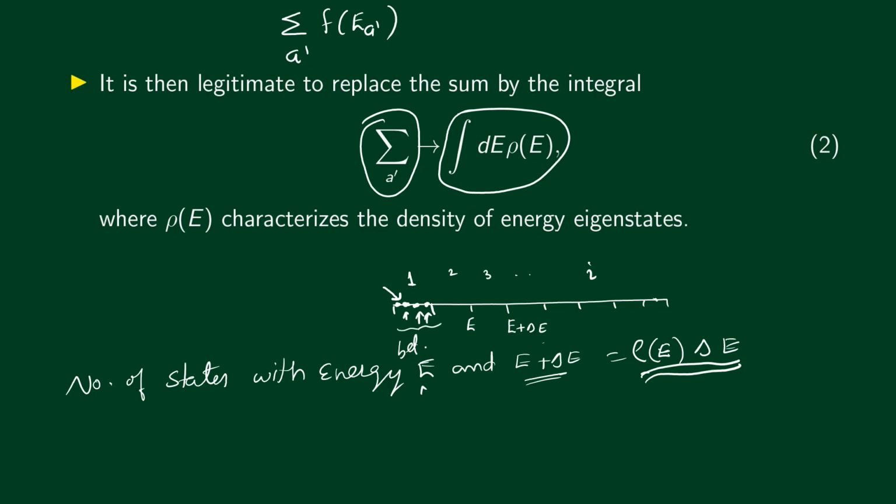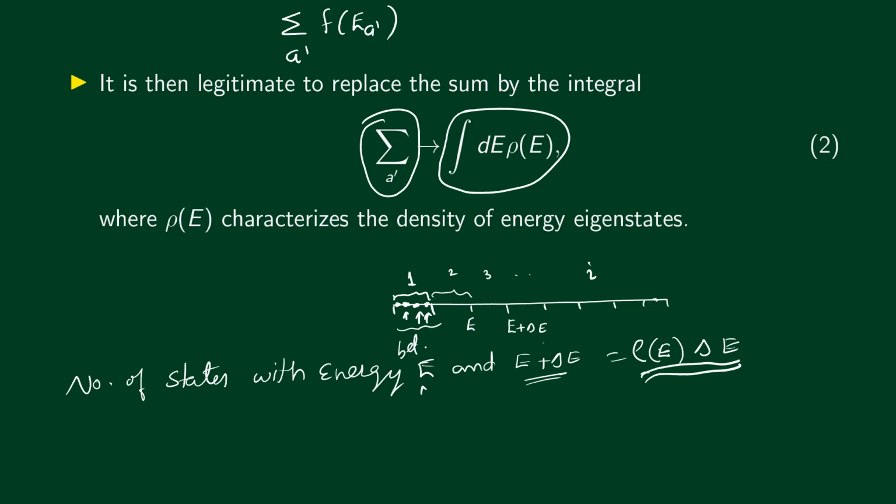All right, so in order to sum over f of E A prime, we group the different states. We put different states into different groups. This is the first group, this is the second group, etc. We make the groups in such a way that when we go from one state to the next within a group, the value of the function does not change considerably. So let's first sum it over this interval and then sum it over the next interval, etc., and then add all of them up.